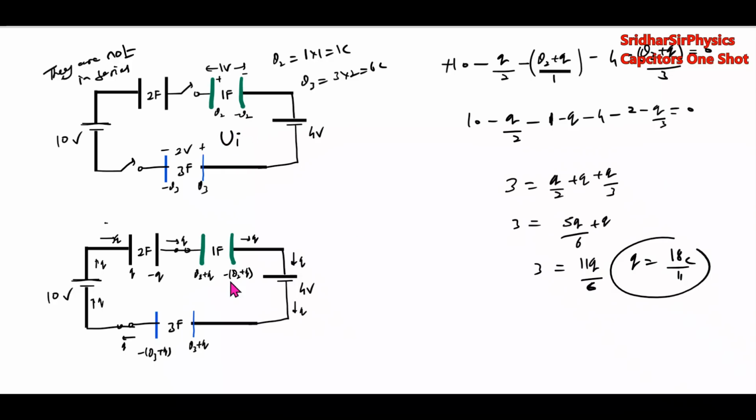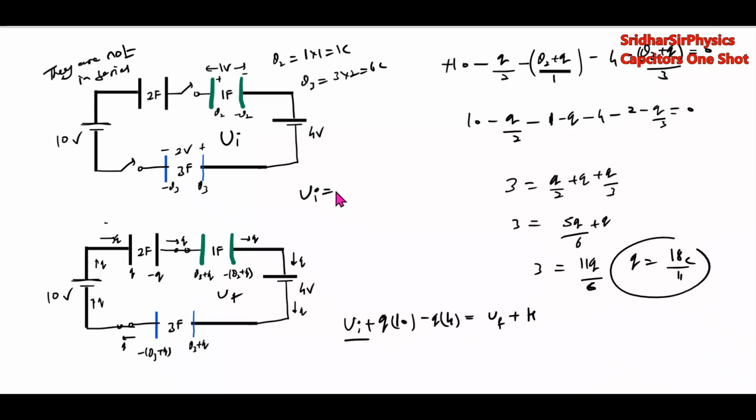Initial energy plus work done equals final energy plus heat. Initial energy, work done by cell, charges leaving here. So how much is it equal to? Q by 10, it does positive work. And this cell does negative work because positive charge is entering the positive terminal. So this will become minus Q into 4, equal to final energy plus heat generated. What is initial energy? You have to substitute this value.